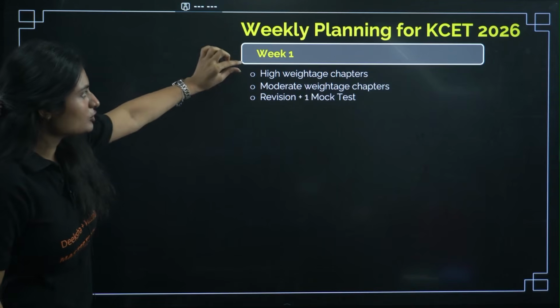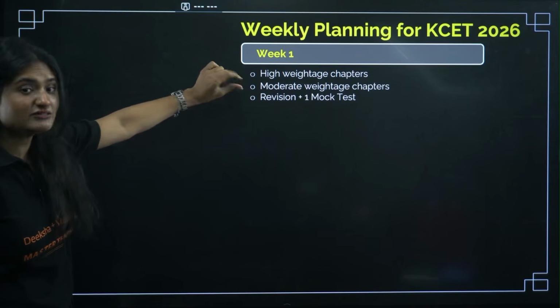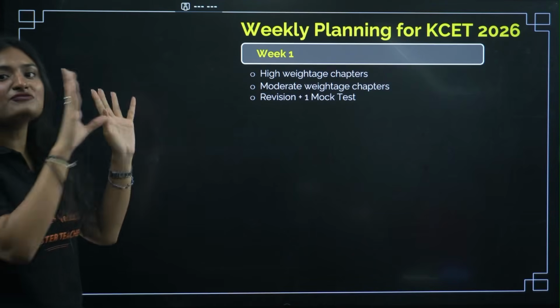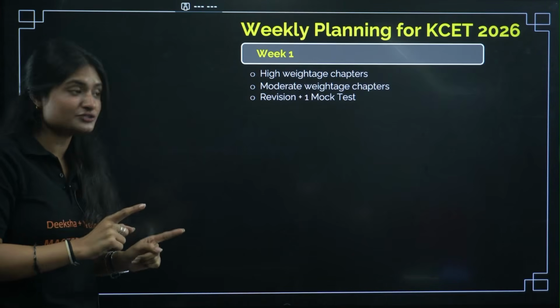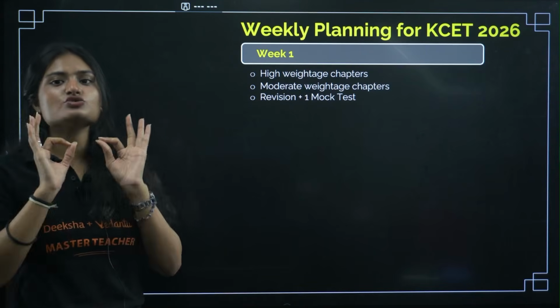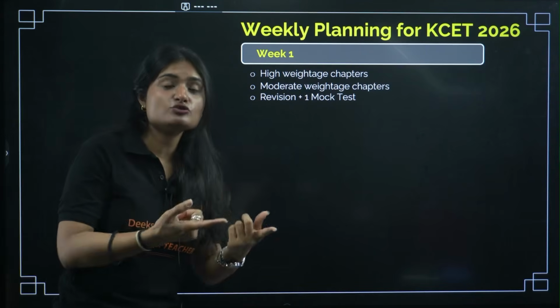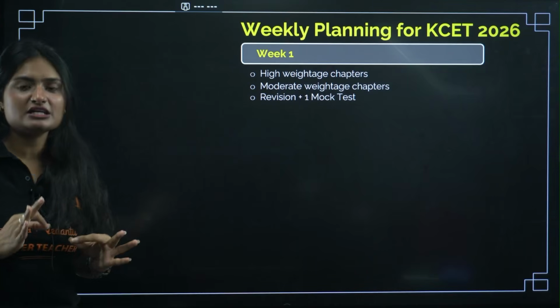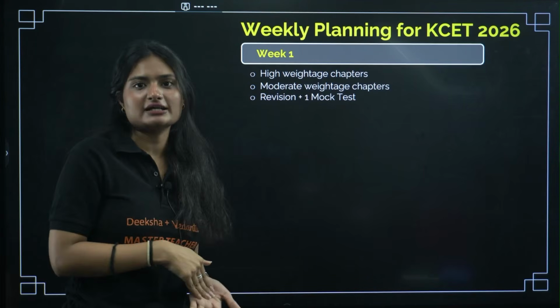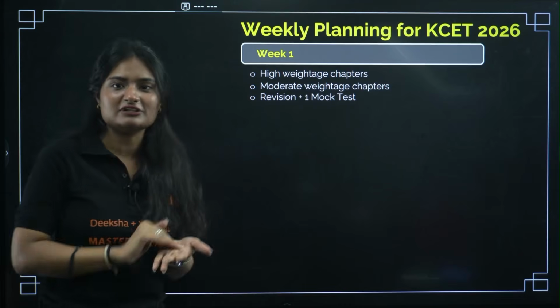In week 1 we'll focus on high and moderate weightage chapters, and then we'll do revision. On one day we'll revise everything that we have studied in that week, plus we'll give one mock test, which is very important. A mock test you cannot skip, because that will give you an idea of the actual exam, where you stand, how much knowledge you have and how much you have learned.